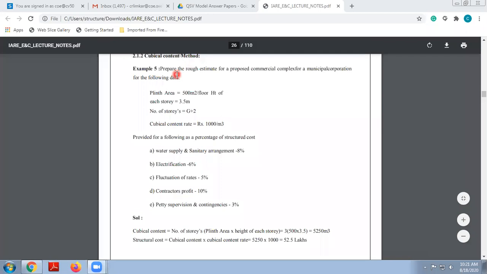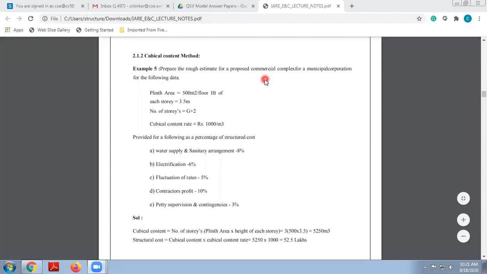So in the cubical content method, the problem will be like this: prepare a rough estimate for a proposed commercial complex for a municipal corporation from the following data. Plinth area they have given as 500 meters square per floor. What area they have given? Plinth area 500 meters square per floor.